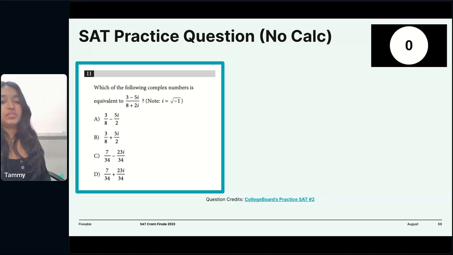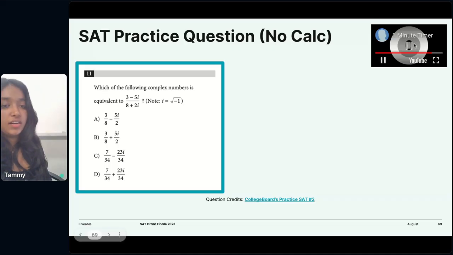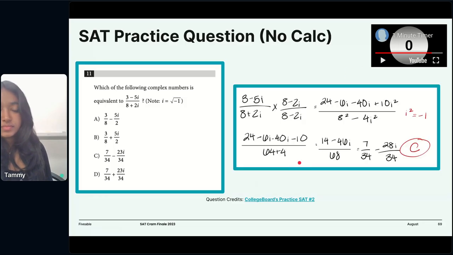All right, so this one is just like the problems that we've practiced before. All we're doing is taking the conjugate and multiplying that by our numerator and our denominator. So let's do that. Yep, so we're multiplying it by our conjugate. We're FOILing it out.